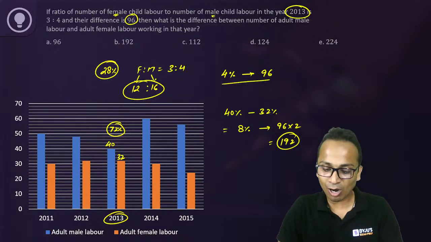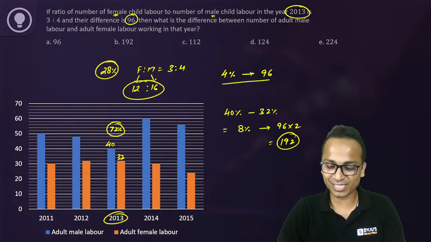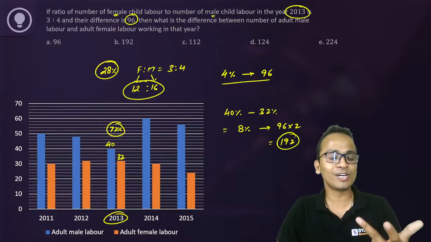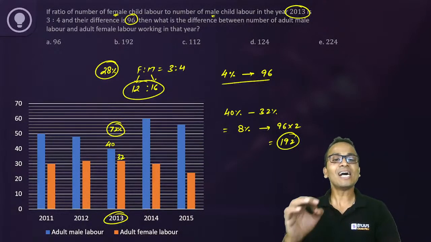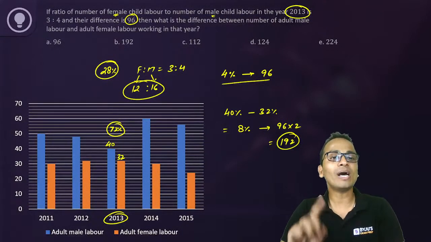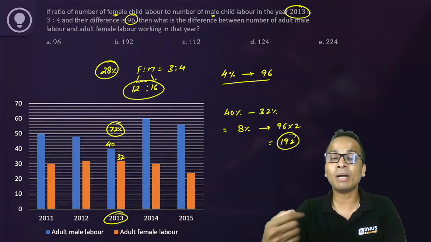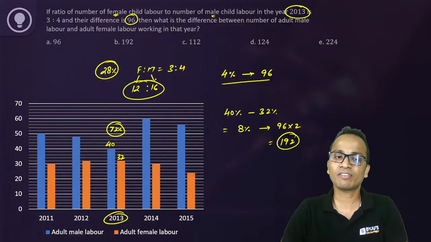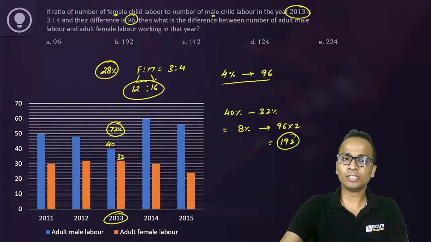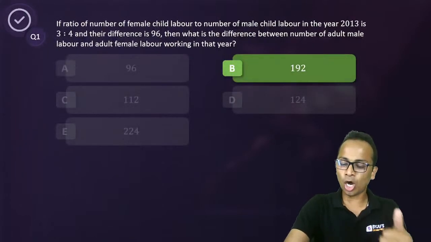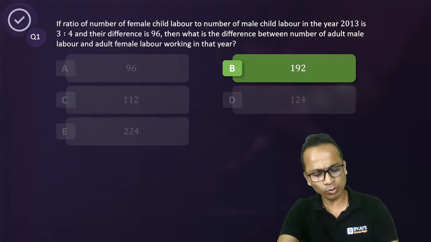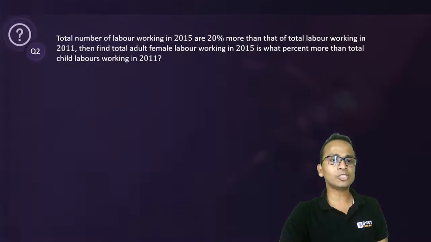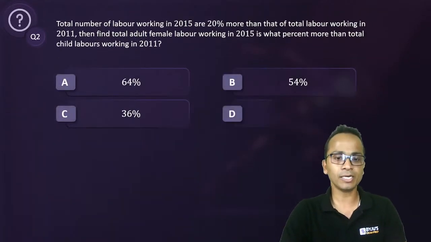So I don't know how all of you have committed the same mistake. It seems as if Prajwal, Varun and Videep, three of you are sitting together. Okay. So the answer will not be 96. The answer will be 192, that is 96 multiplied by 2. I hope you have understood the mistake that you have committed. So the correct answer for this question is option B, that is 192. Rakshit has given the correct answer. Okay. Let's move on to the next question, question number 2, based on the same data.